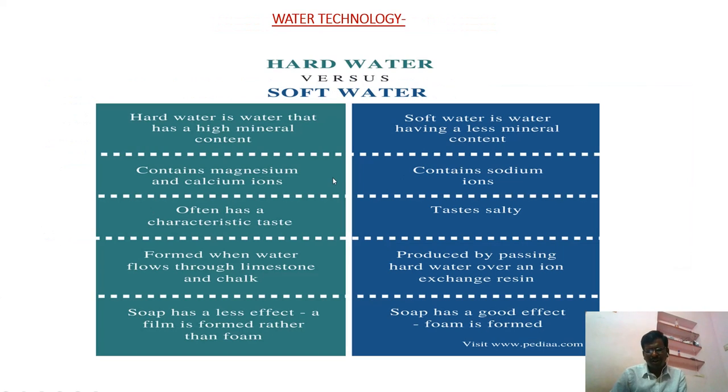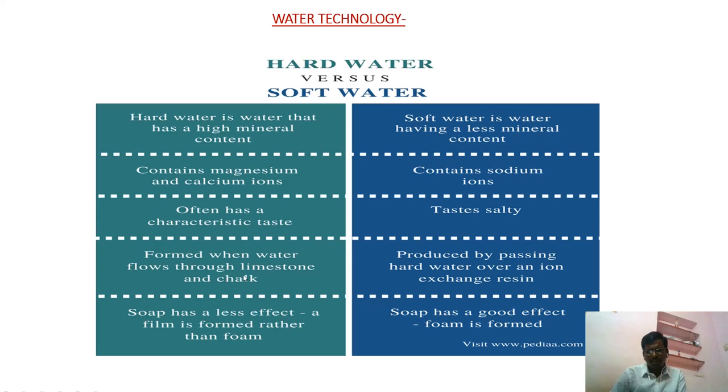Next, differences between hard water and soft water. Hard water has a high mineral content, that means sulfates and carbonates of calcium and magnesium. But soft water has very little mineral content. Magnesium and calcium ions are more in hard water, but they are not there in soft water. Instead, sodium ions are there. The taste of hard water is sometimes a different characteristic taste, but soft water is always salty.